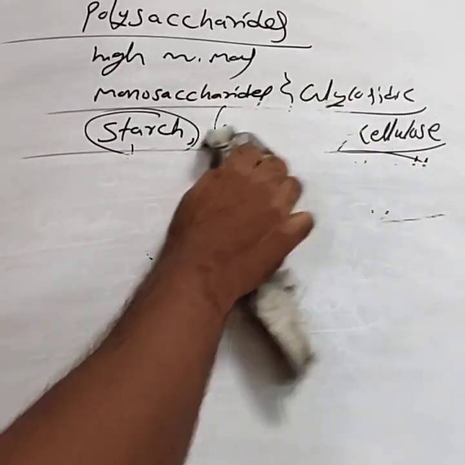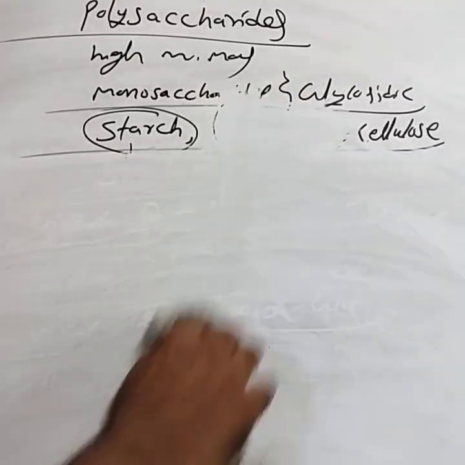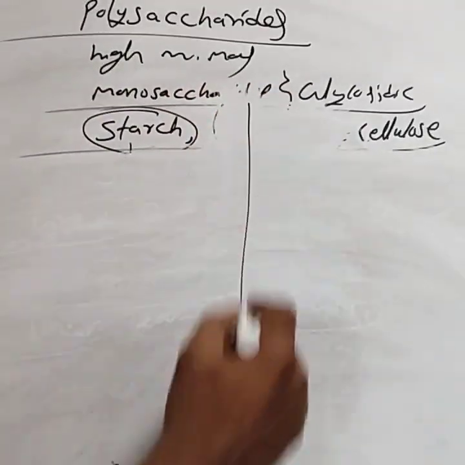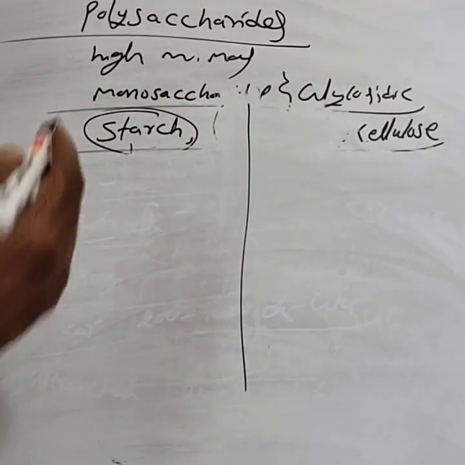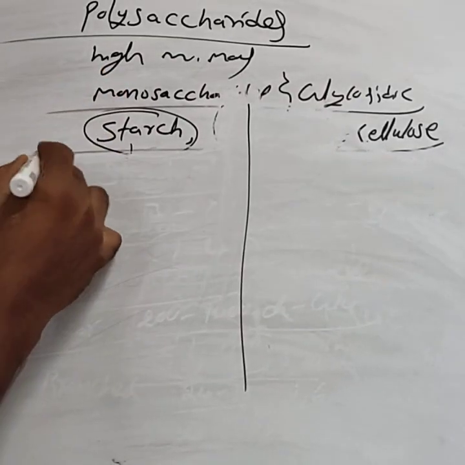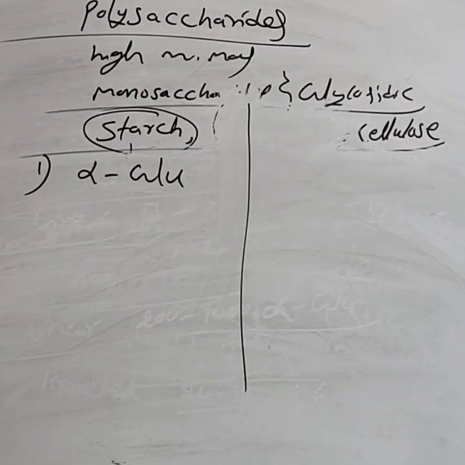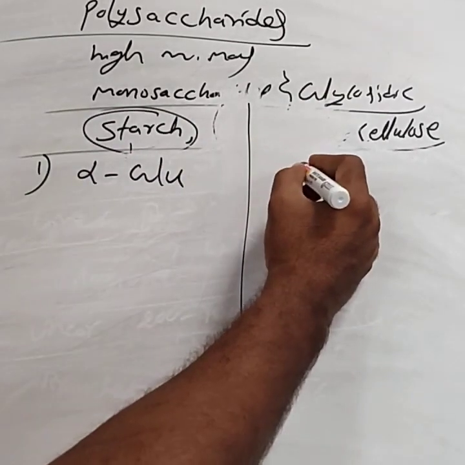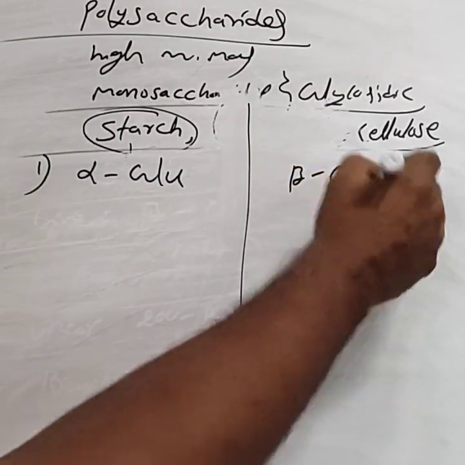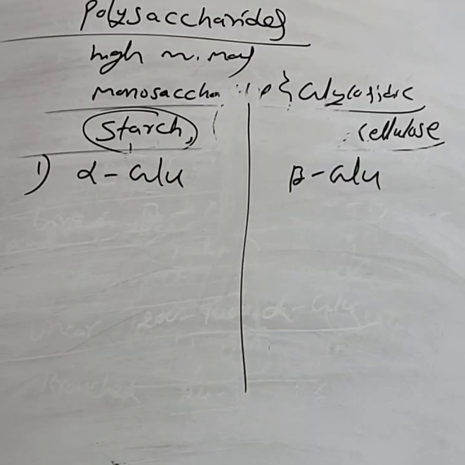Starch and cellulose: the structural difference between starch and cellulose. The first difference is that starch is made up of alpha glucose units, while cellulose is made up of beta D-glucose units.